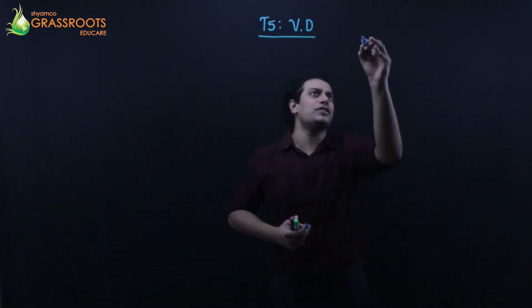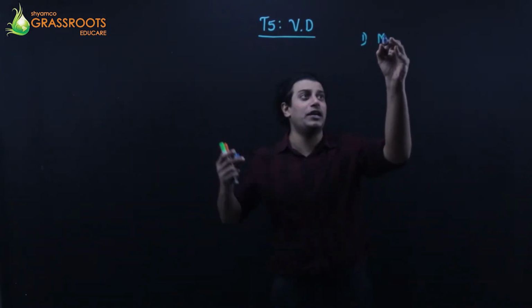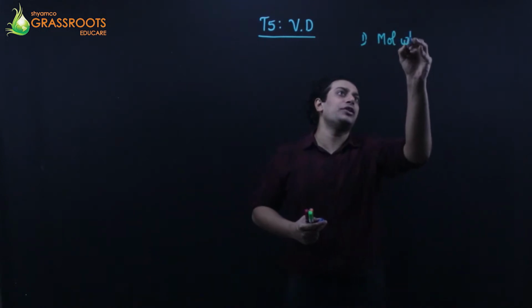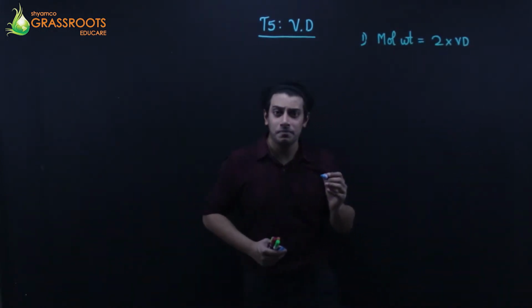First, we have studied a formula in empirical formula that molecular weight is 2 into vapor density.